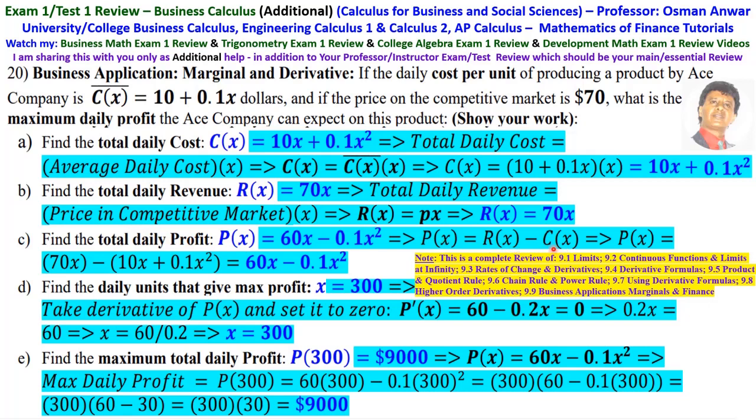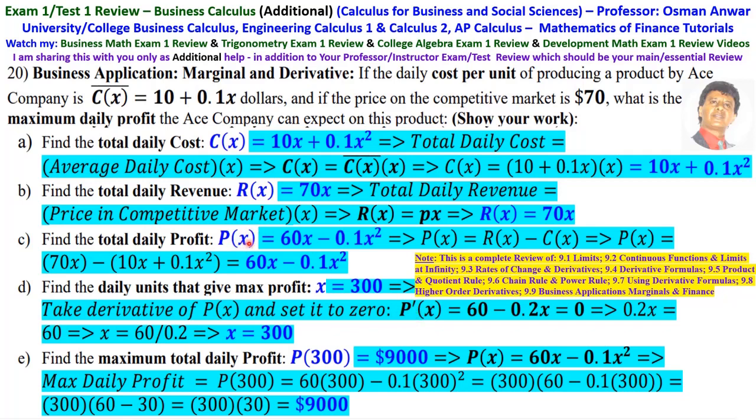R of x minus C of x, which is 70x minus 10x plus 0.1x squared, which is 60x minus 0.1x squared. Then find the daily units that give maximum profit, and that is take the derivative of the profit and set it equal to 0.